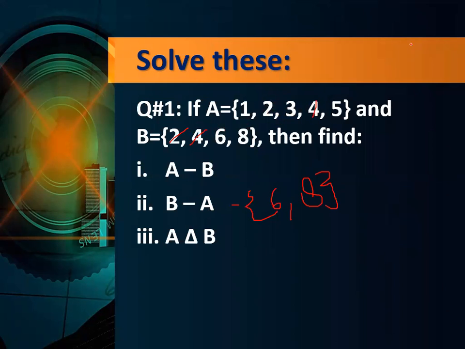So the answer will be what? 1, 3, 5. Sure, 1, 3, 5. Why 1, 3, 5 only? In symmetric difference, you have to write down the elements of set A and set B which are not common. This is the difference between symmetric difference and the difference.